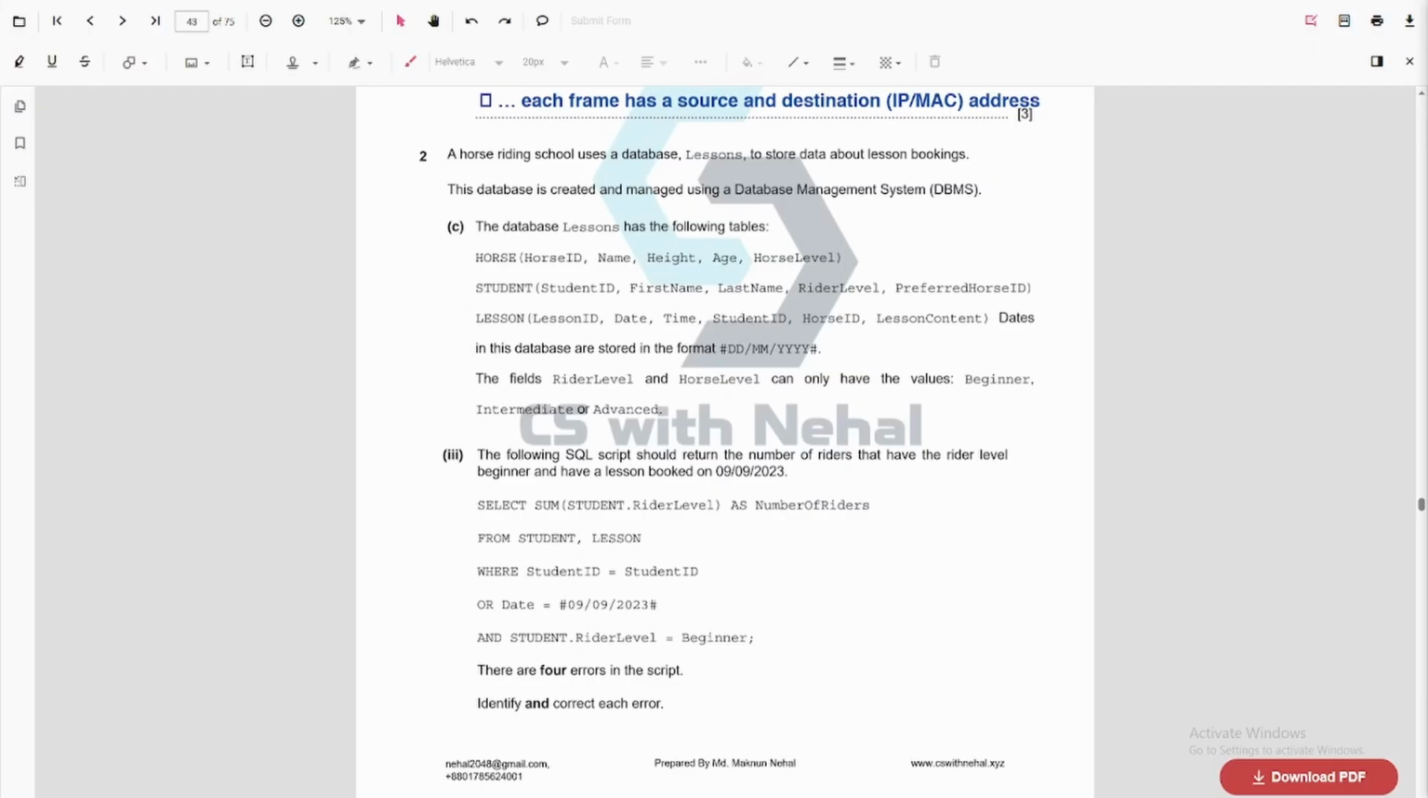So at first, here we should return the number of riders. So this sum should actually be count.